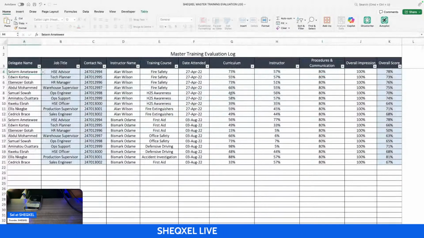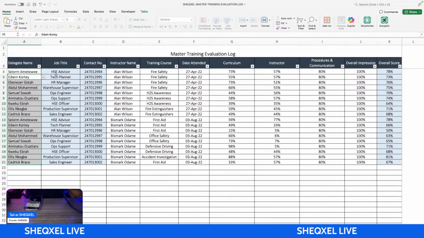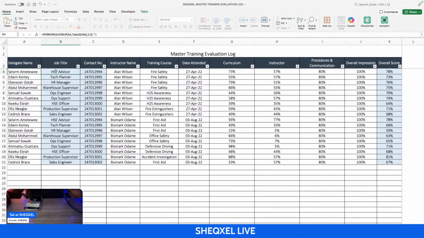This worker has submitted the evaluation report. So we select, of course, I'm going to be getting rid of this data so that we can see what the content is, I mean, how it shows on the dashboard, right? But let's try and understand the database. This person is the HSE advisor. This is the contact number. The instructor that trained him is this person. The course was fire safety. He attended the training on these dates. This is the score he gave for curriculum, instructor, procedures and communication, overall impression. This is the feedback he gave, and this is the score that he gave. Remember, when we go back to the training evaluation log, the score was 77, right? So we just rounded it up.